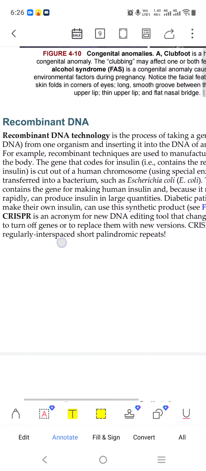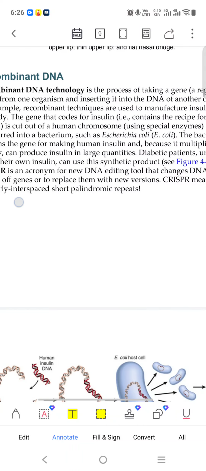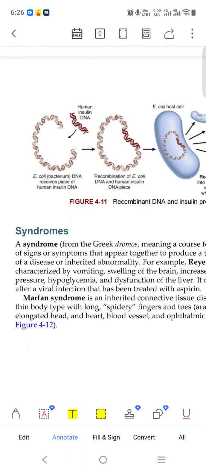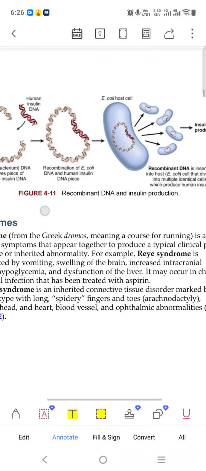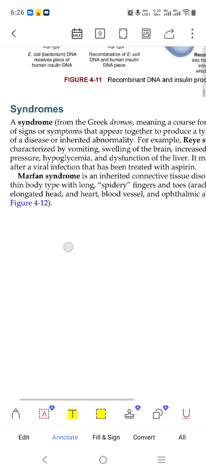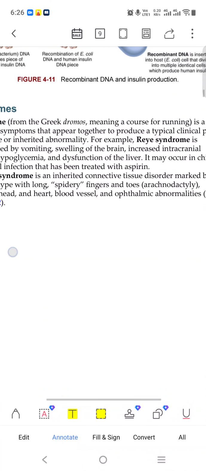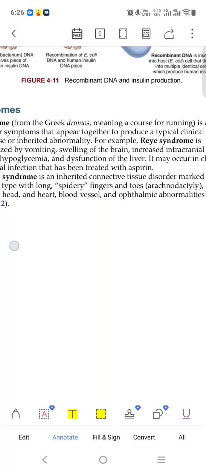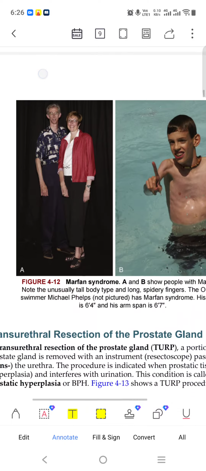The combination DNA technology. How to treat, how to do, not important. Syndrome, Marfan syndrome. It is a syndrome, no? Like Marfan syndrome and Reich syndrome. If you read, you will know.